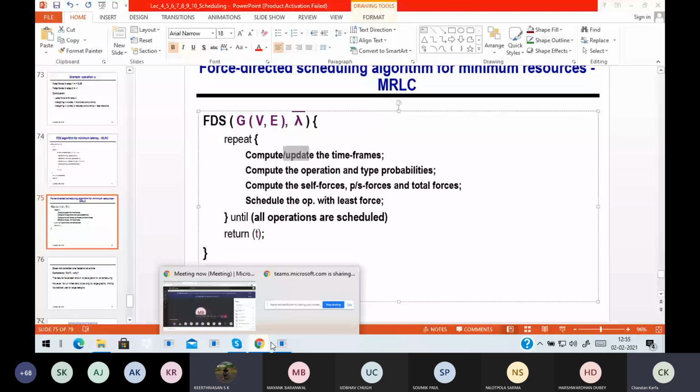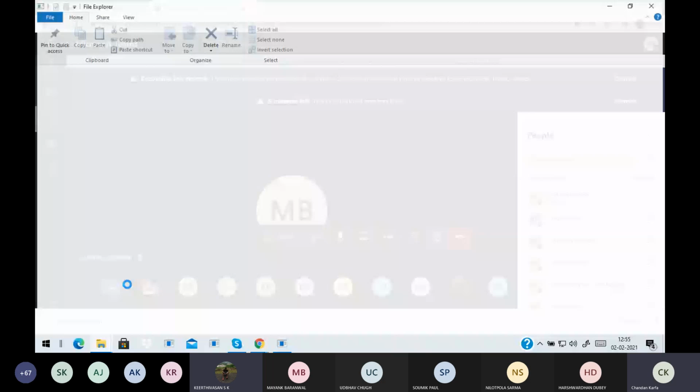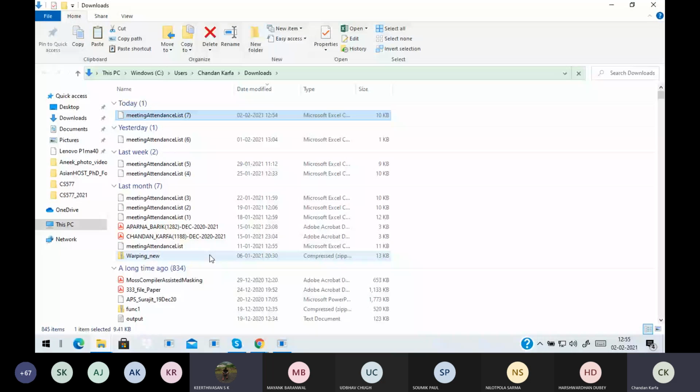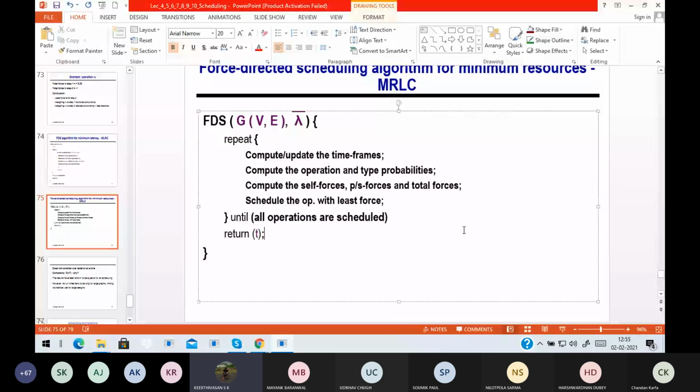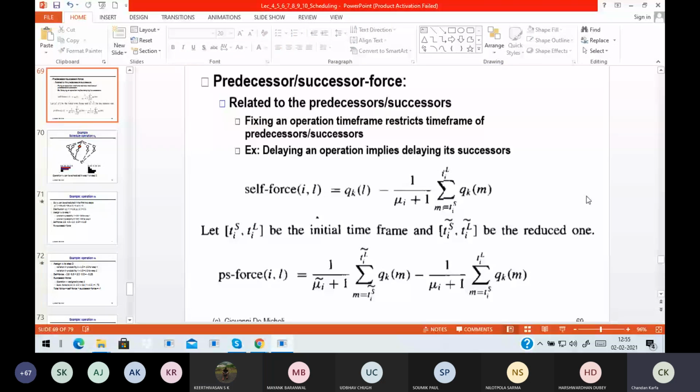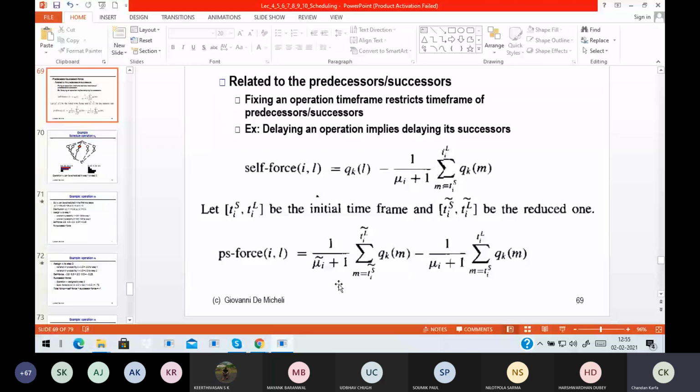Sir, I am still not clear about the question which I asked before. That is, if we have a mobility of 2 in the start, and due to scheduling of a predecessor in a particular time step, the mobility gets reduced by 1, how does the Kronecker delta function change? Yeah, so this is the equation you see. I'll calculate considering the modified version, 2 cycle, and this is 3 cycle, right? And this is your predecessor force. The way I have shown it is a little bit different, not following this equation, but this equation will tell you, right?